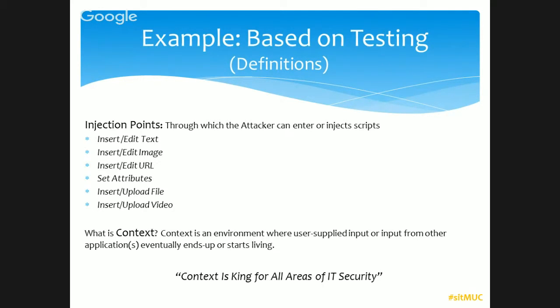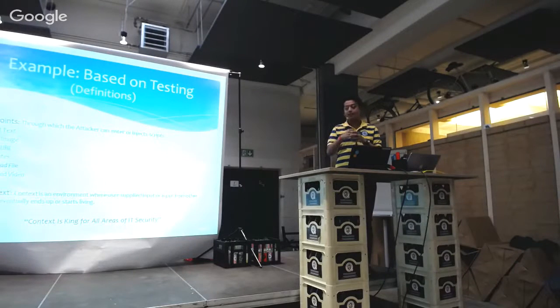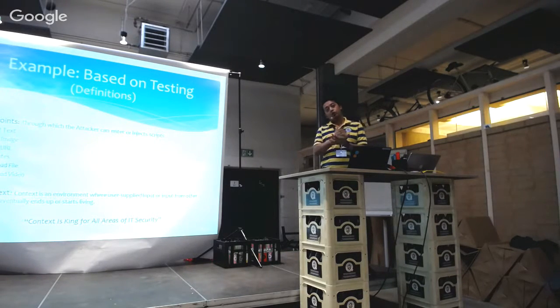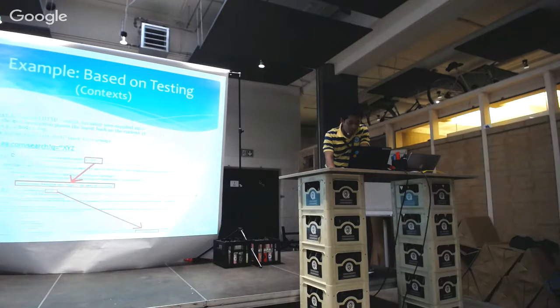And when a user or attacker gives their input, it goes to an end and reflects back in some result at some end. That is called a context. Here is a term written: context is the king of the area of security, because context is the main thing through which attackers attack. So let's first see the different types of context which are available.